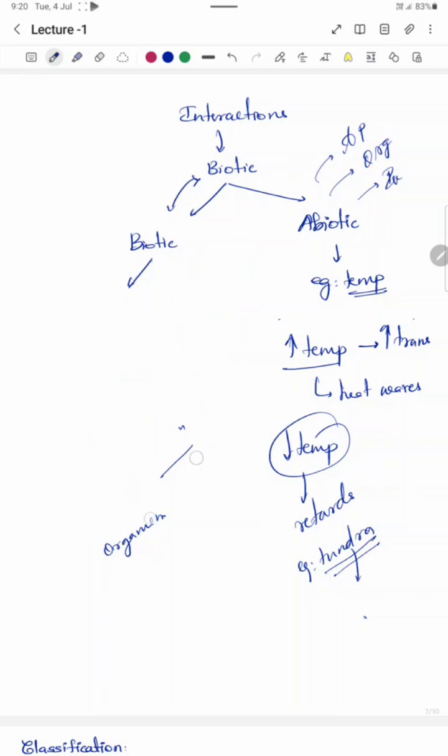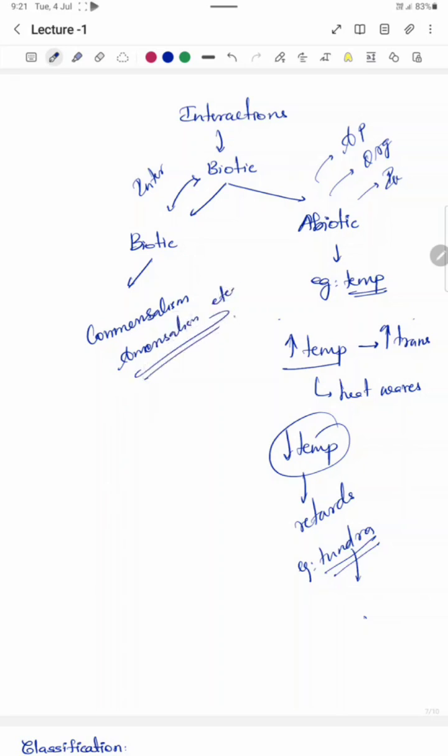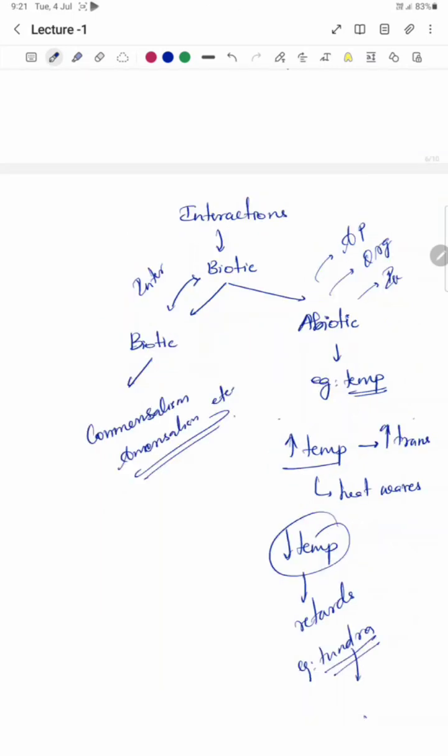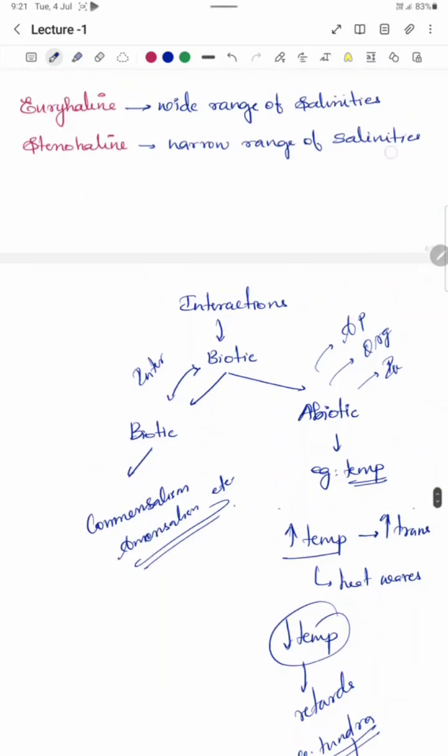Based on such relationships, the interactions between biotic components are divided into various types such as commensalism, amensalism, etc. And we'll discuss this in detail in the later chapters. That's all about interactions for now.